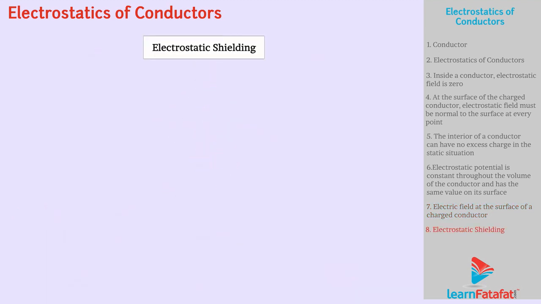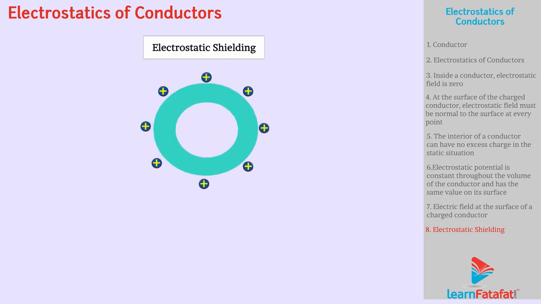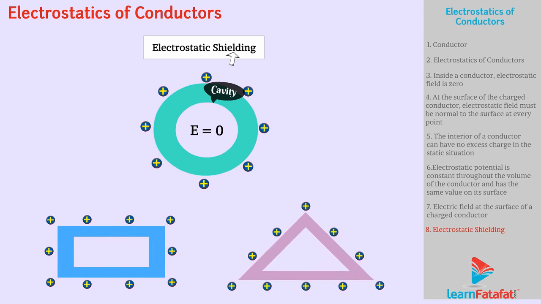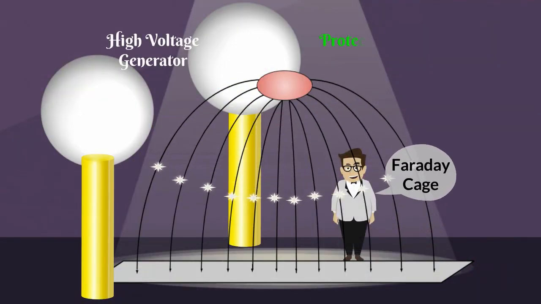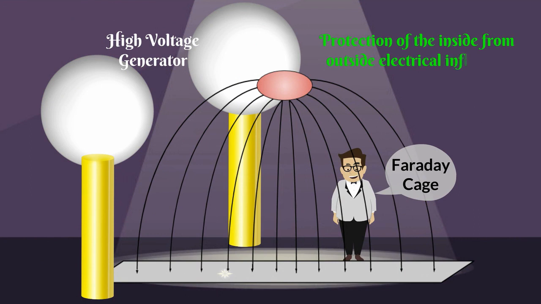Electrostatic shielding. For a charged conductor, the electric field inside the cavity is always zero. This is called electrostatic shielding. The shape of the conductor and cavity could be varying, but still the result is valid. The proof of this result can be given on the basis of the fact that for a charged conductor, charges reside on the outer surface of the cavity and no charge exists inside. This effect is applied for protection of the inside from outside electrical influence.